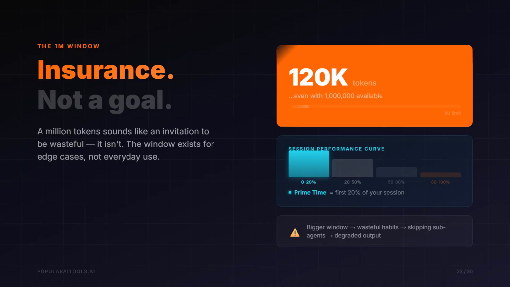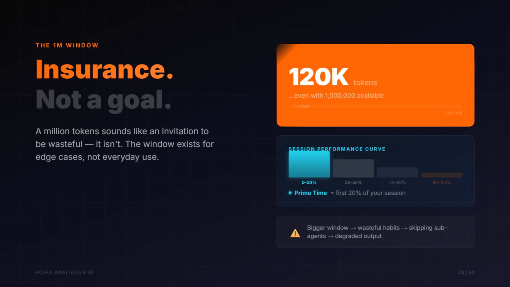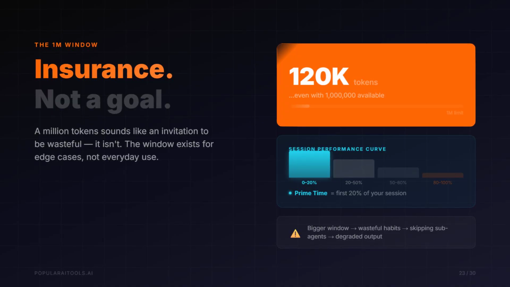Here's the thing about the million token window. When people hear a million, they get wasteful. They stop using subagents, stop being intentional. But that window is insurance, not a target. The first 20% of your session is prime time. That's where the best work happens.